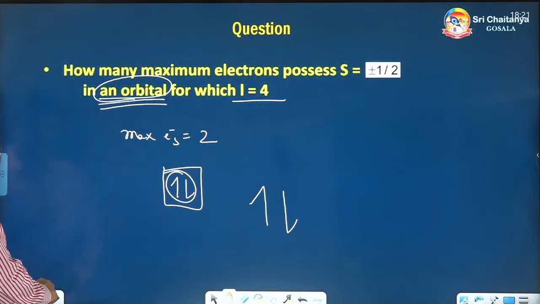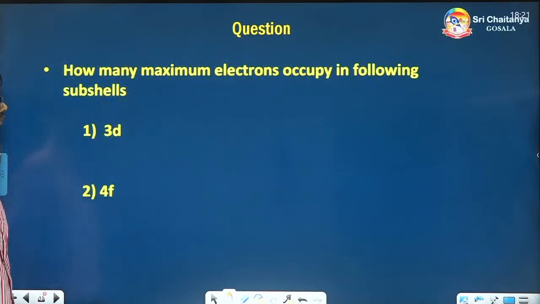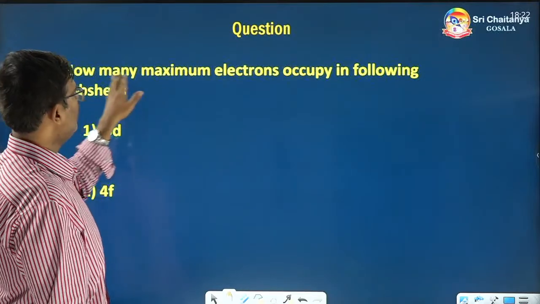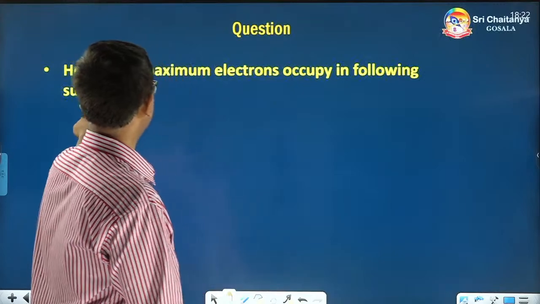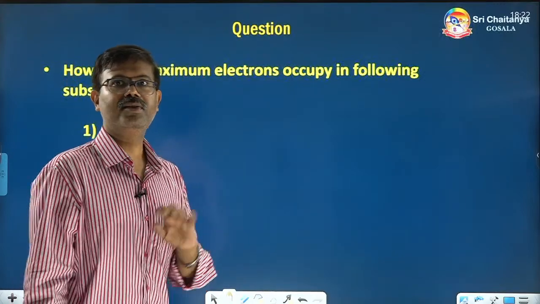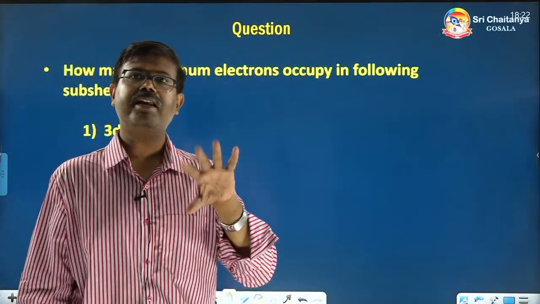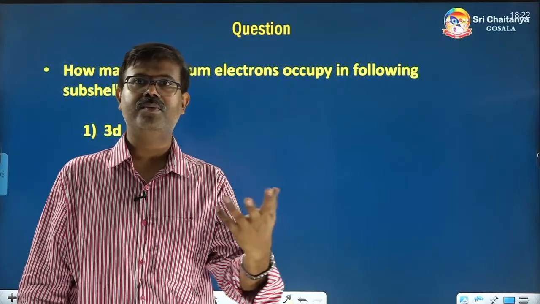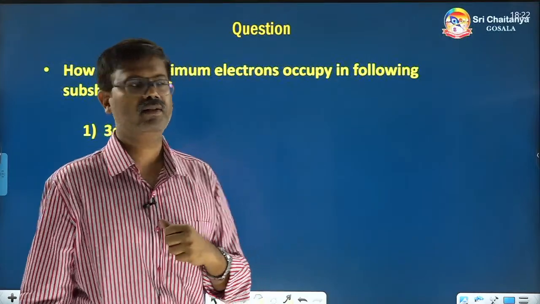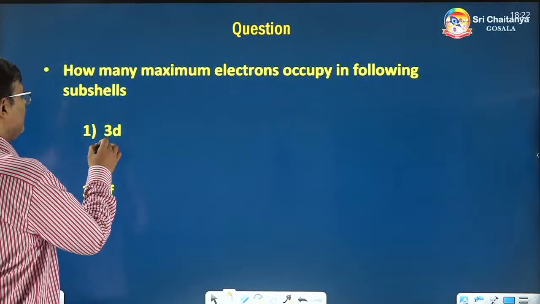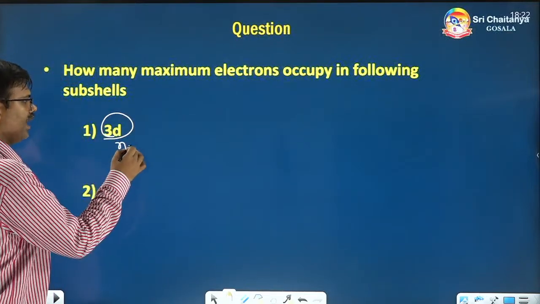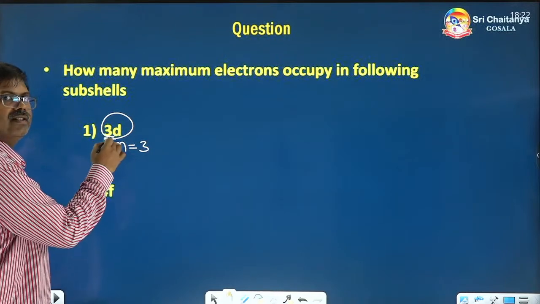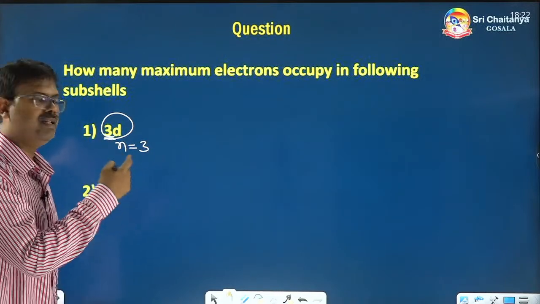Next, how many maximum electrons occupy in the following subshells? This time I have not given n is equal to something, L is equal to something, I have given it a different way. See, 3d. 3d means what? n is equal to 3. See, what is the number here? 3. n is equal to 3.